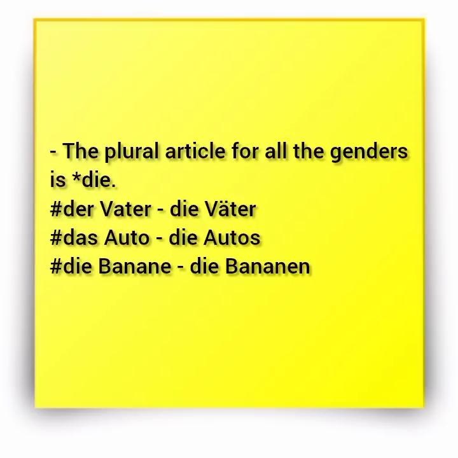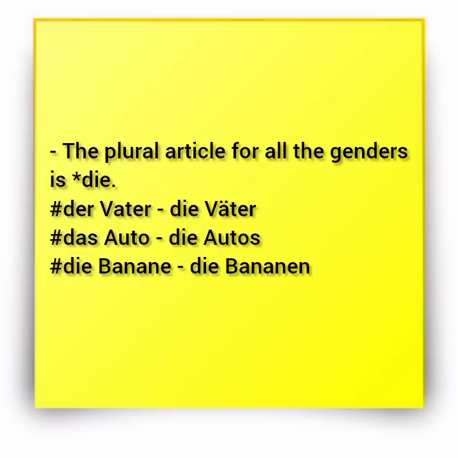Whenever you'll be forming the plural of nouns, kindly take note that all of them in plural will take the article die. In the examples provided: der Vater, plural, die Väter. Kindly ensure that you write your nouns in capital, because you remember we said that nouns in German must always be in capital.